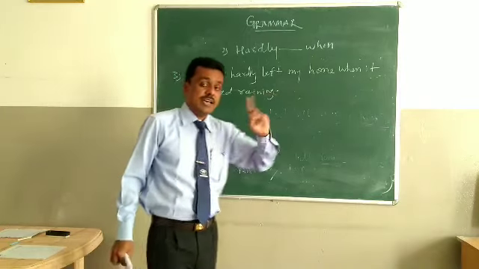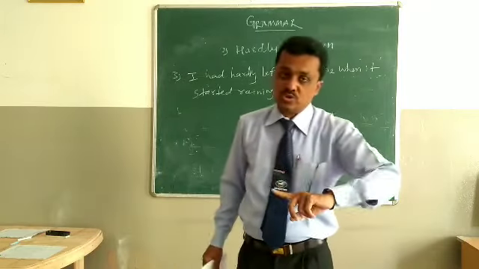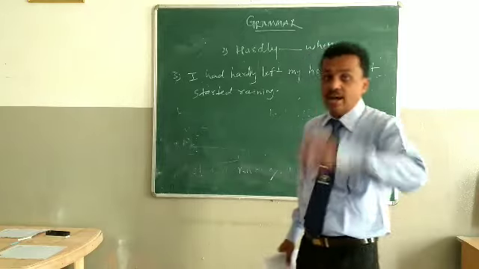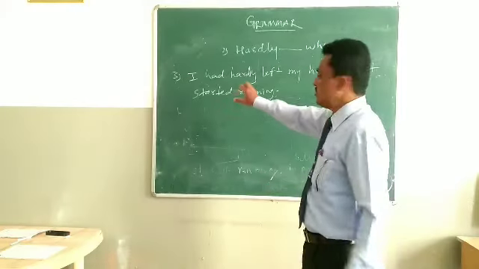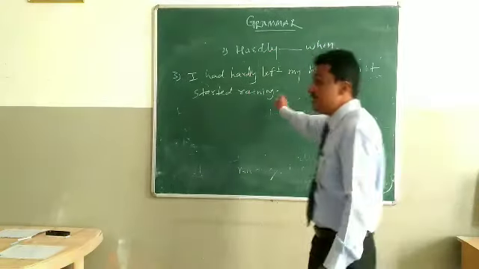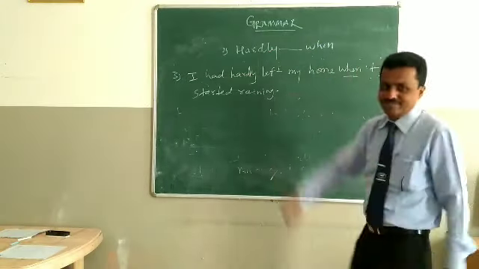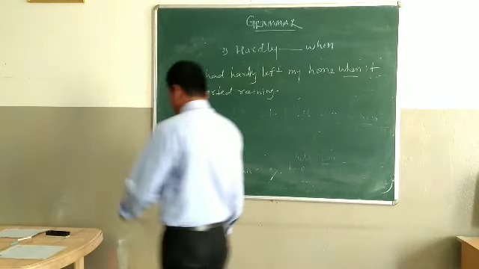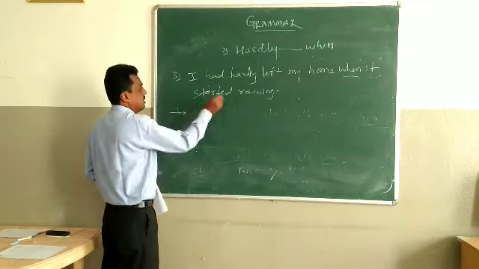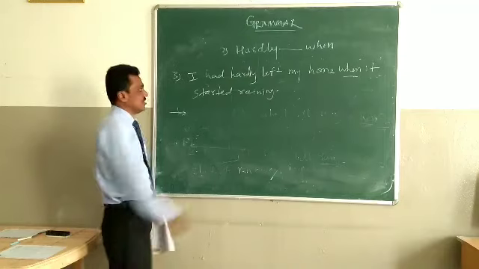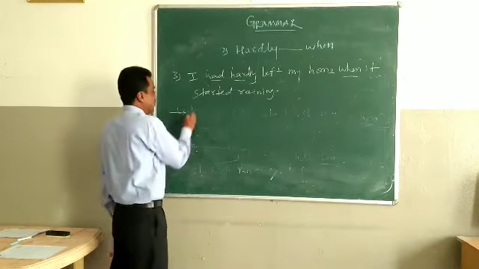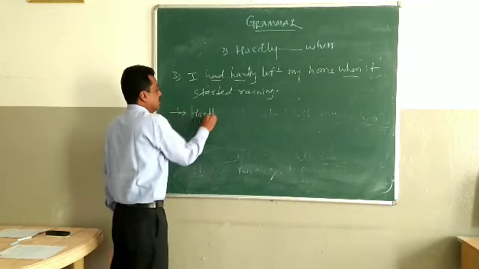In this sentence, as soon as is not used, or we can say an as soon as sentence is not asked. So this is a general sentence. I had hardly left my home. When is already used here. So how to do this one? See, your 50% work is done just here. Had and hardly are like this. So how to change this one? How to make hardly when properly?